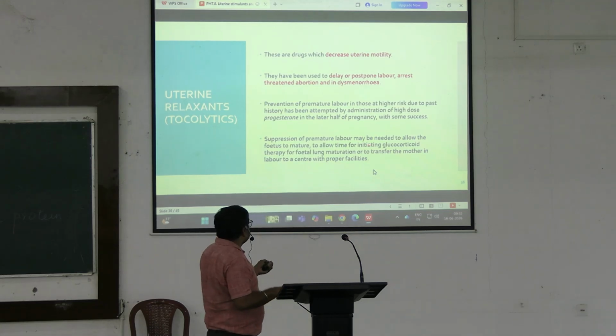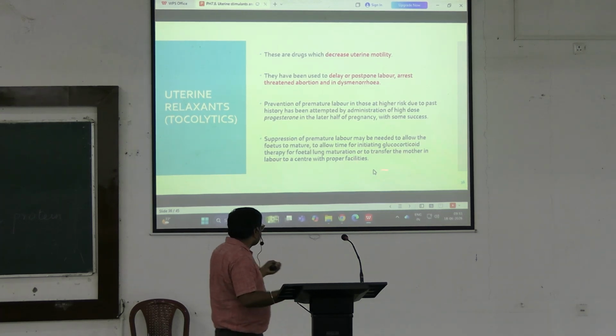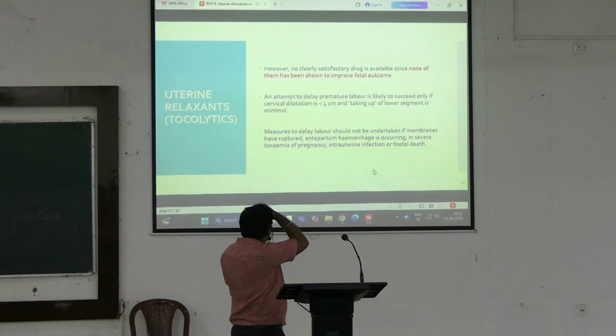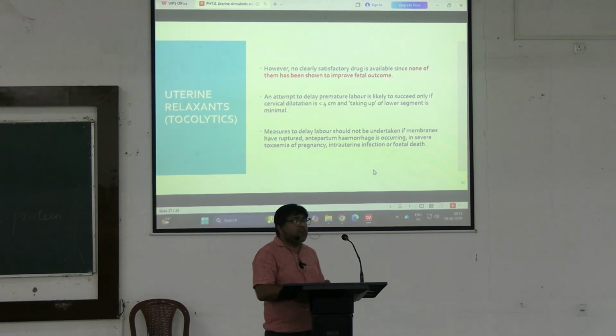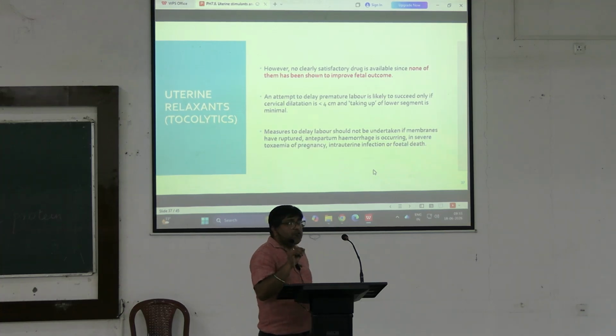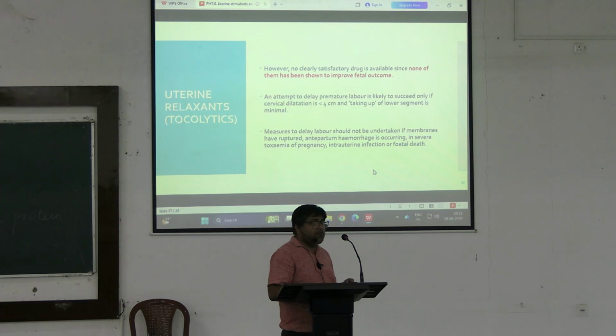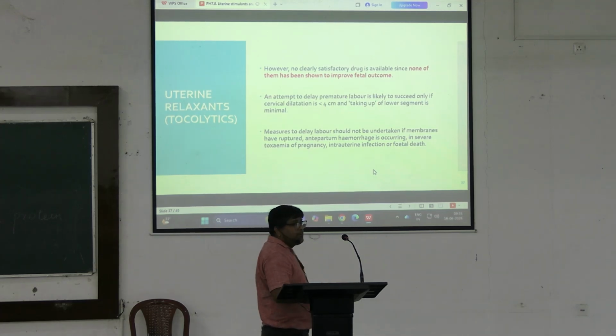So, suppression of premature labor may be needed to allow time for initiating glucocorticoid therapy for fetal lung maturation, or to transfer the mother in labor to a center with proper facilities. Till now, no satisfactory drug is available, as none of the drugs has been shown to improve fetal outcome. This postponing of labor can only be allowed if cervical dilatation is less than 4 cm and taking up of the lower segment is minimal.